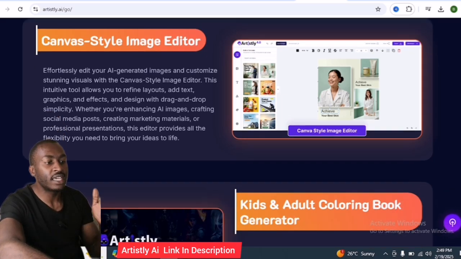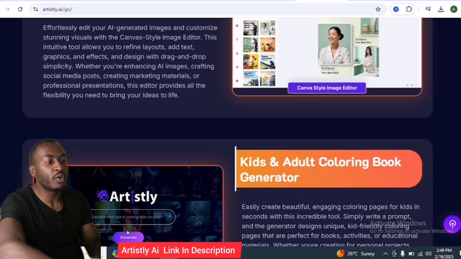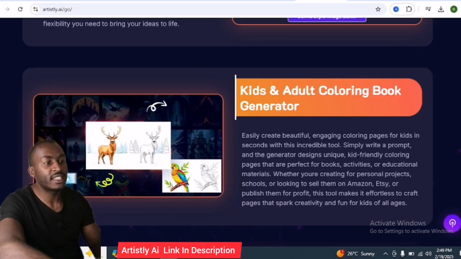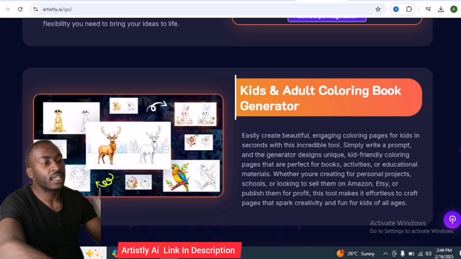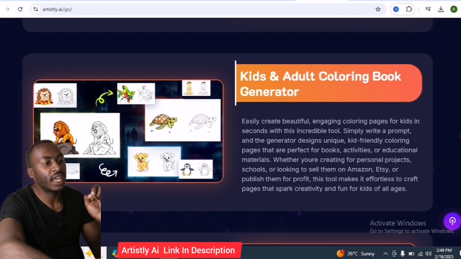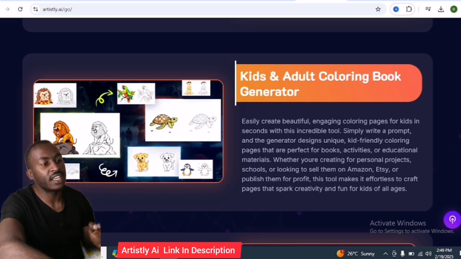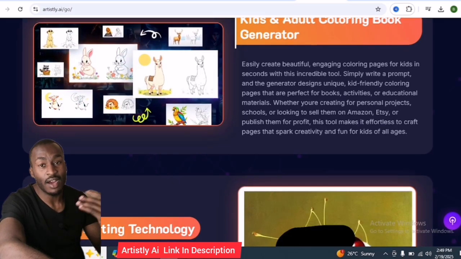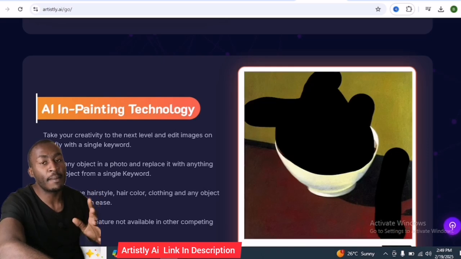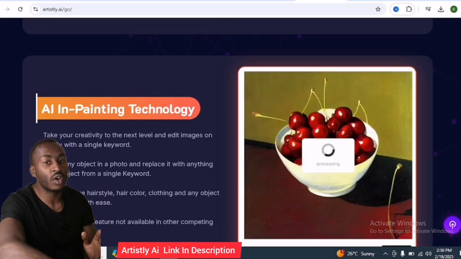product. So there is also a kids' coloring book generator. You can easily create beautiful, engaging coloring pages for kids in seconds with incredible tools. Simply write a prompt and the generator designs unique kid-friendly coloring pages. So if you are creating a book for kids, then I'd recommend you going for Artistly AI. And also remember to go for the premium option so that you can get value for your money.